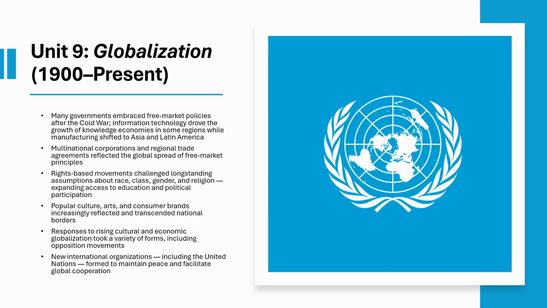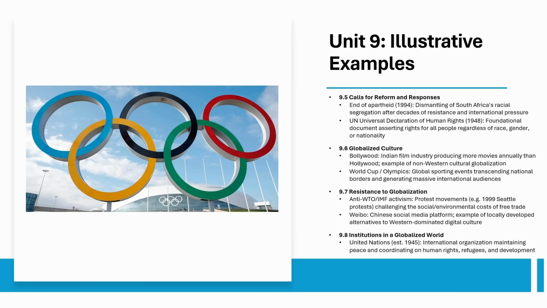Also, there's the end of apartheid, UN Declaration of Human Rights, Bollywood, World Cup, anti-WTO activism, Weibo, and the United Nations. And that is every unit of AP World History Modern, every topic and every key concept in 10 minutes.